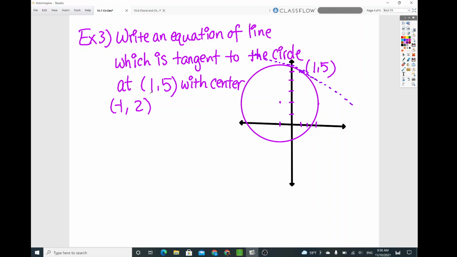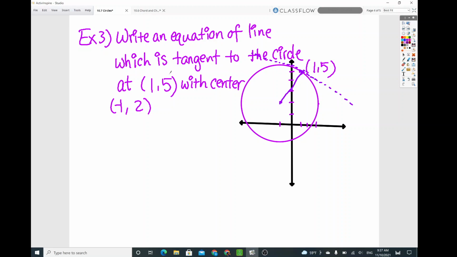So the best way of doing this, we need to find out the radius first, or perhaps the distance from the center to the point. Well, we can get a distance, so that would be the radius, right? But instead of getting the radius, we want to get the slope. Because back to what we did in Algebra 1, in order to get the equation of a tangent line, we want to find the slope. And then once we get a point, we can use the point slope form.